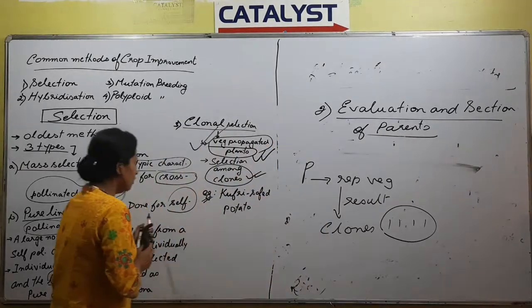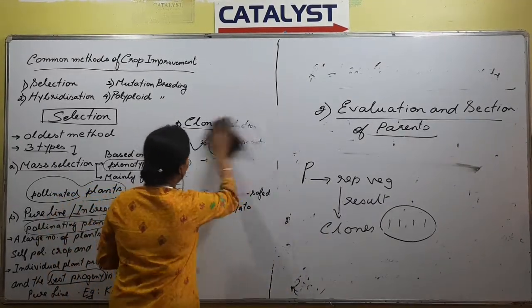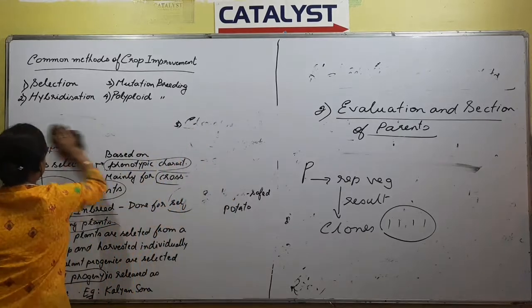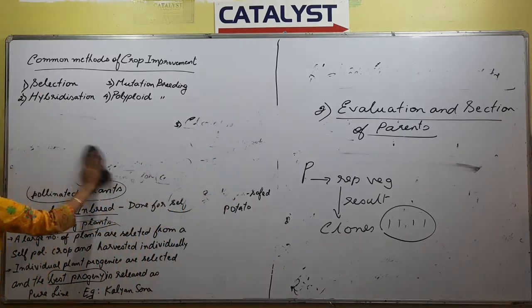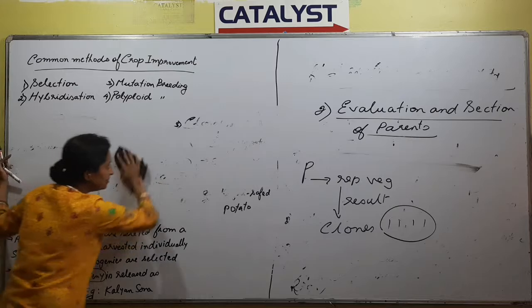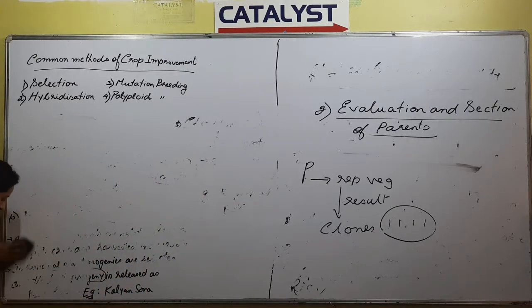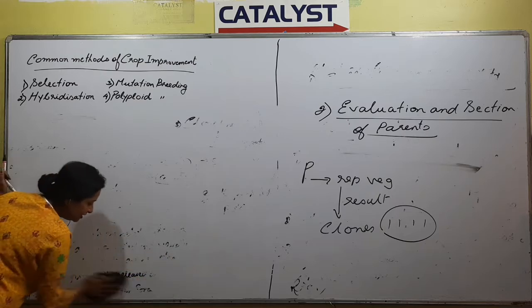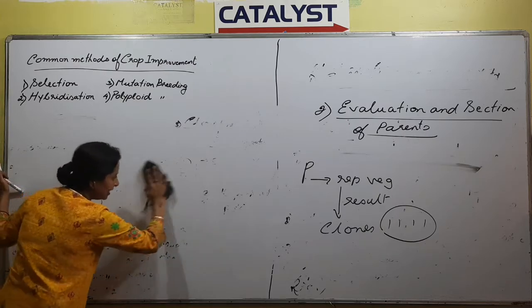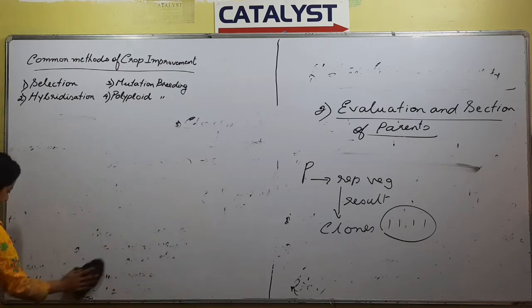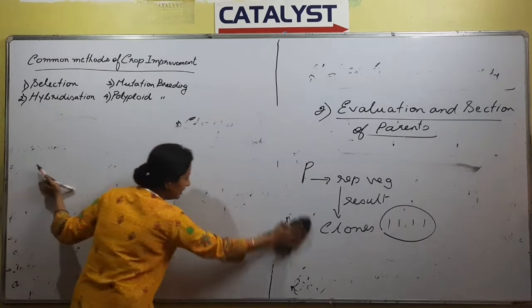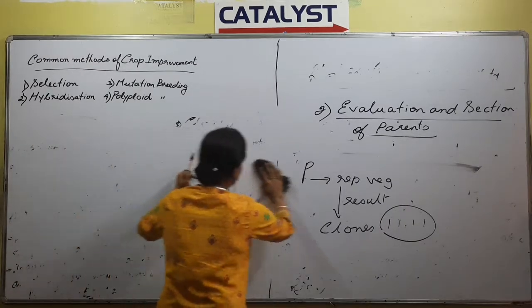Okay. So this was selection. We are discussing common methods of crop improvement. Our first method is selection. Selection could be of 3 types, that is mass selection, then pure line selection and clonal selection. Next we go to the second point, that is hybridization.